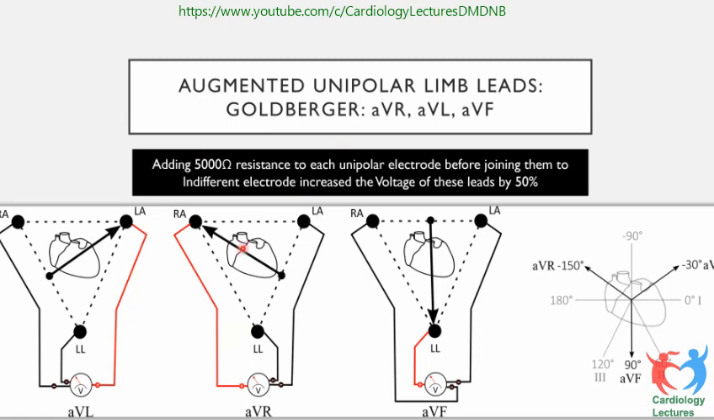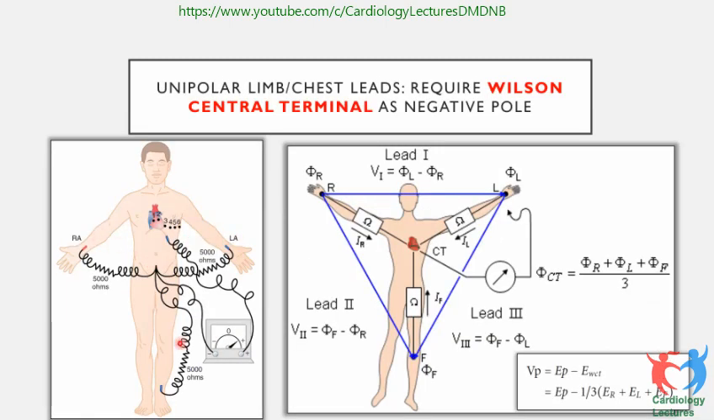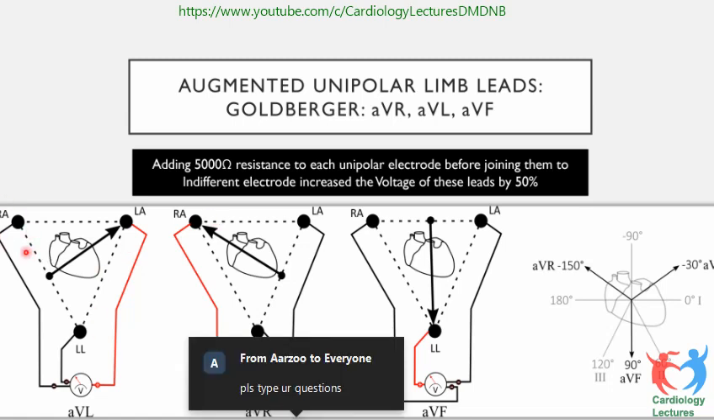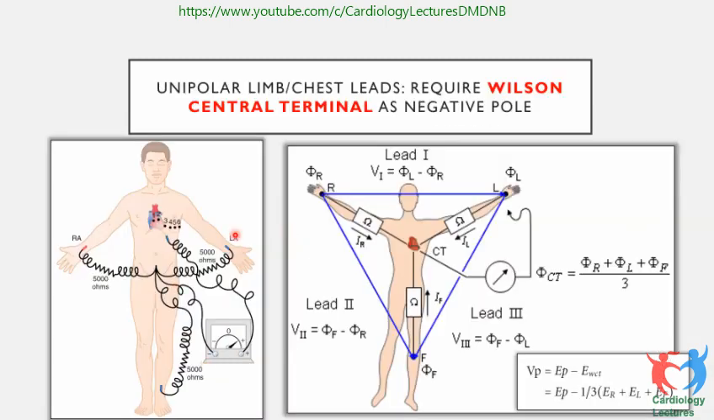On the other hand, in augmented leads, or Goldberger's augmented leads, you don't calculate Wilson central terminus. Instead, you calculate the indifferent electrode. The difference is that in Wilson central terminus, you are combining all three voltages from all three leads. On the other hand, in augmented leads, you are just combining the rest of the two leads. So Wilson central terminus, all three leads combined.